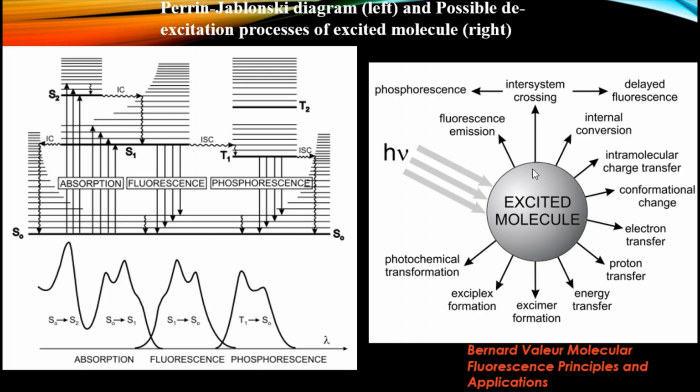The molecule can do intersystem crossing and show phosphorescence. The molecule can transfer an electron, transfer energy, form an excimer, etc. These are the possible excited state phenomena that a molecule undergoes. These figures are extracted from the book Molecular Fluorescence: Principles and Applications.